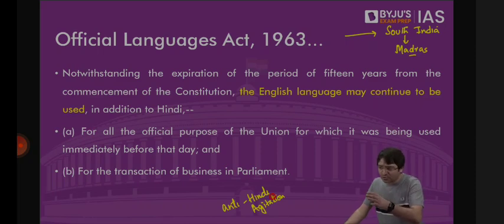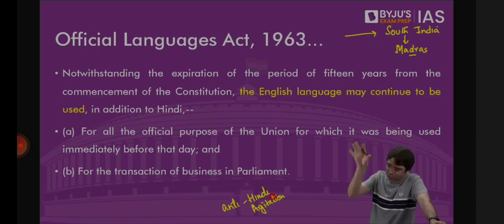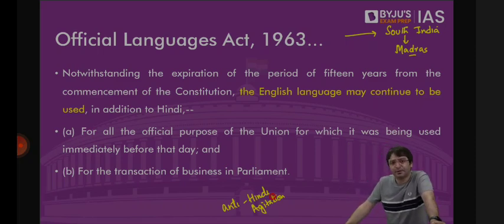It said, whoever died in these anti-Hindi imposition protests, we will give them money as well. We will give them compensation as well. And we will give them pension as well. For their entire life, their families would get the pension. Those who died in this anti-Hindi agitation. Ultimately, a compromise was reached.